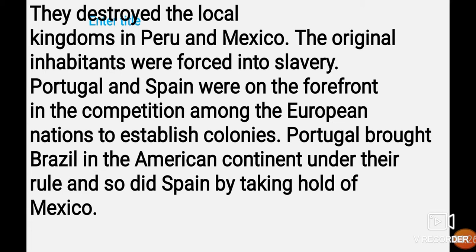Portugal and Spain were at the forefront in the competition among the European nations to establish colonies. The most dominant were Portugal and Spain, competing in making their colonies. Portugal brought Brazil in the American continent under their rule, and so did Spain by taking hold of Mexico. Remember, Portugal, Brazil, and Spain, Mexico.